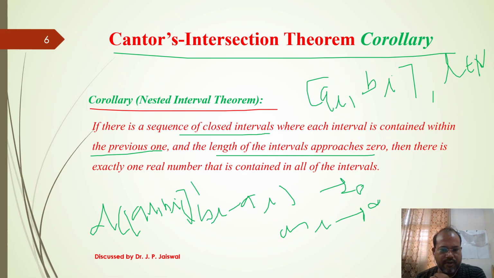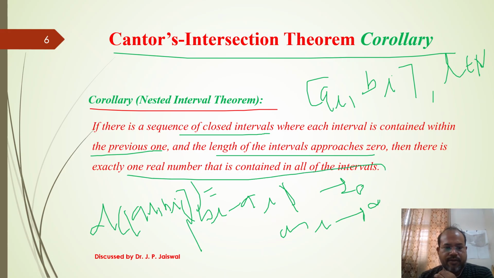the maximum distance. So the diameter of [a_i, b_i] is the modulus of b_i minus a_i, and by assumption it tends to 0. Then by our previous theorem, for this arbitrary intersection there is exactly one element contained in all of the intervals [a_i, b_i], where i varies from 1 to infinity, one and only one. So in Cantor's intersection theorem, in place of closed sets we take closed intervals, and in place of diameter we take the length.